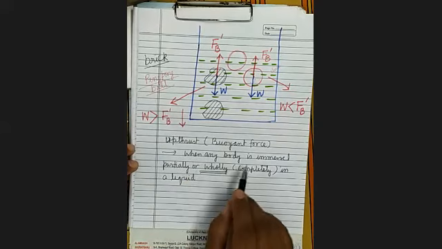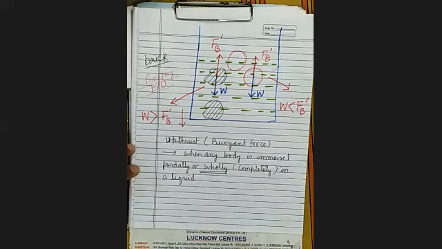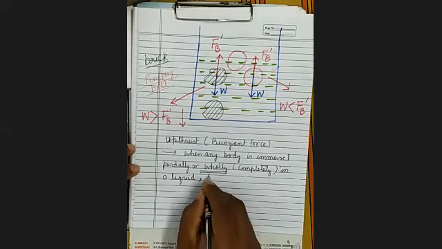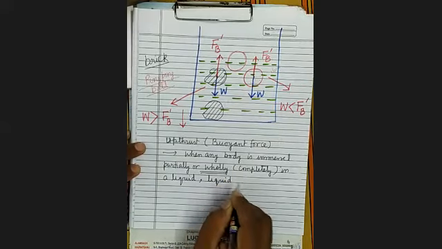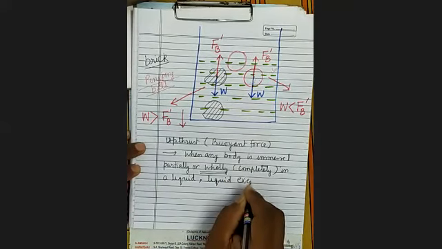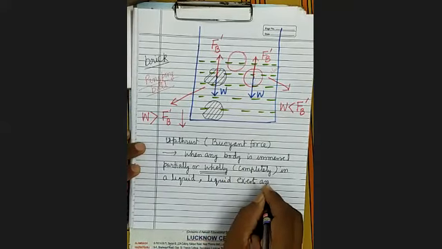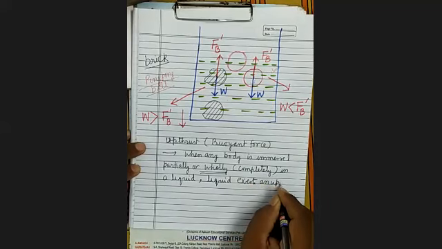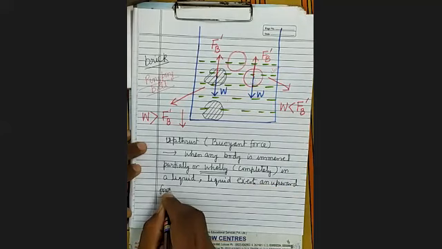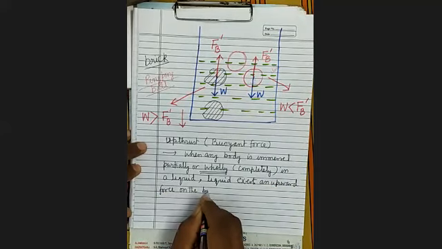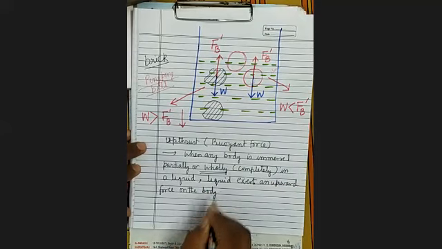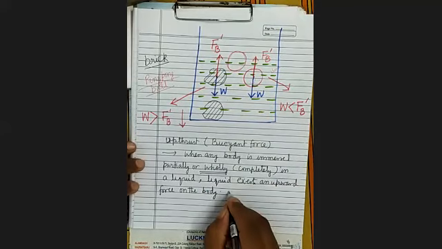So when any body is immersed partially or wholly in a liquid, the liquid exerts an upward force on the body. This upward force is called upthrust.